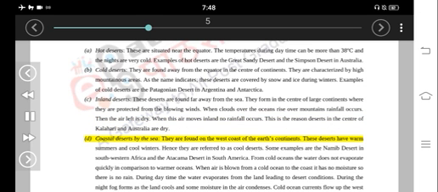Coastal deserts by the sea. They are found on the west coast of the Earth's continents. These deserts have warm summers and cool winters. Hence they are referred to as cool deserts. Some examples are the Namib Desert in southwestern Africa and the Atacama Desert in South America.